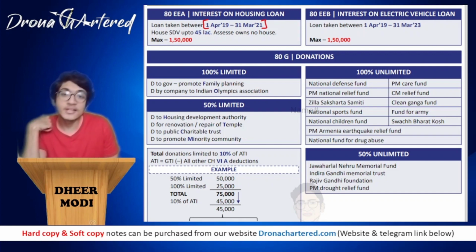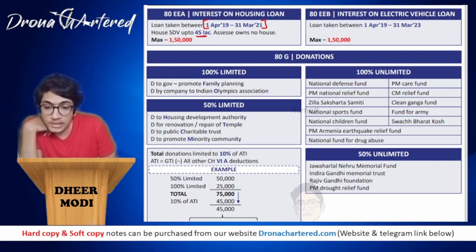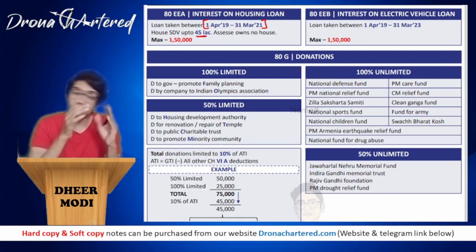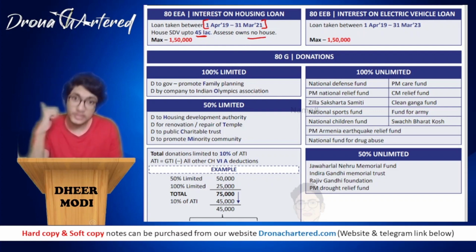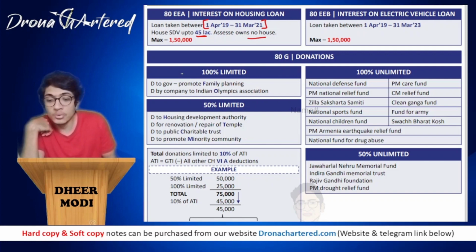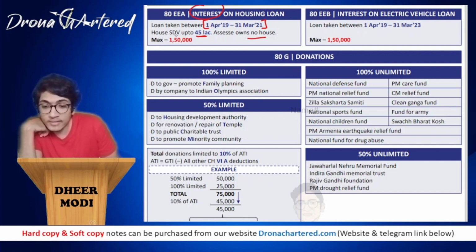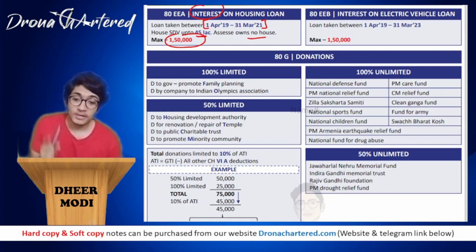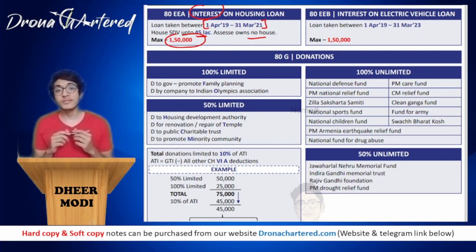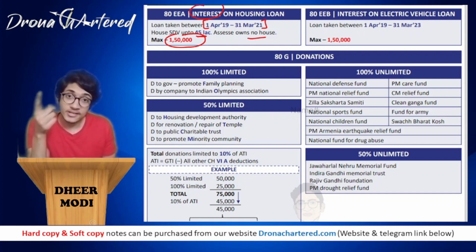And your house SDV, that is your stamp duty value, is up to rupees 45 lakh. Up to, that means if it is more than 45 lakh, this section will not be applicable. It has to be up to 45 lakhs. And the assessee owns no other house, apart from this house that he is purchasing. Then on the interest component, he will get a maximum deduction of rupees 1,50,000. Clear? So the loan should be taken between 1st April 2019 and 31st March 2021, the SDV should be up to 45 lakhs, and the assessee should own no other house. So this is your section 80EEA.